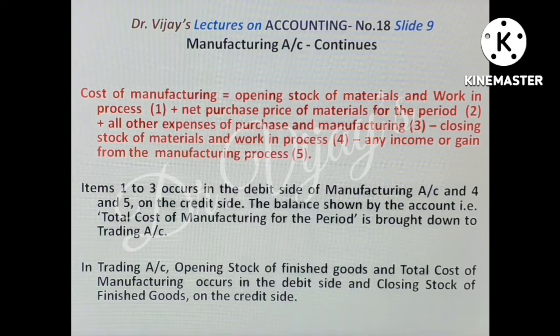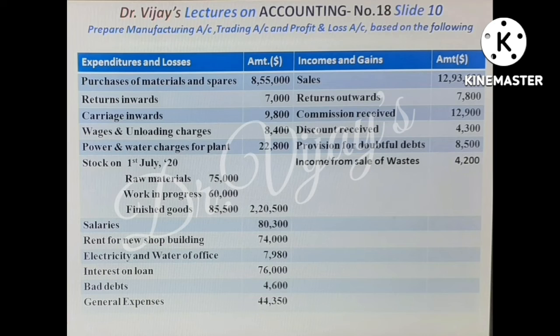Items 1 to 3 occur in the debit side of the manufacturing account and 4 and 5 on the credit side. The balance shown by the account is the total cost of manufacturing for the period. It is brought down to the trading account. In the trading account, opening stock of finished goods and total cost of manufacturing occur in the debit side and closing stock of finished goods on the credit side.